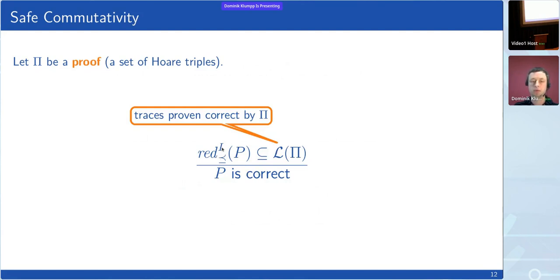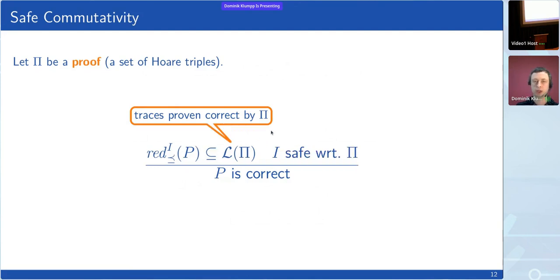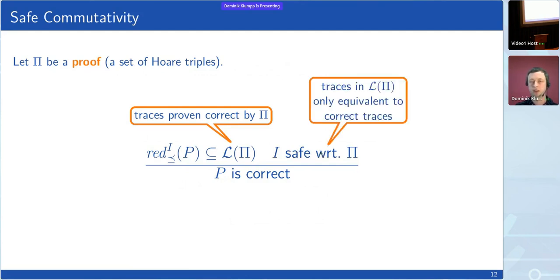But this doesn't hold for any arbitrary commutativity relation that you could make up. To make this actually sound, we need a second premise, namely that this commutativity relation is what we call safe with respect to the proof. Which means that traces that we have already proven correct cannot be equivalent to incorrect traces, they must only be equivalent to correct traces.